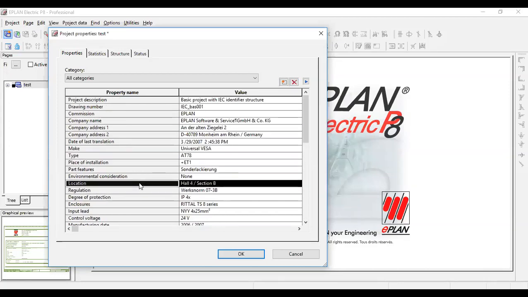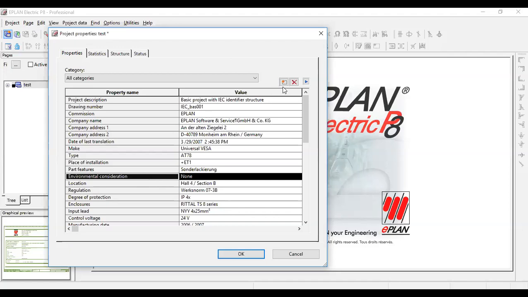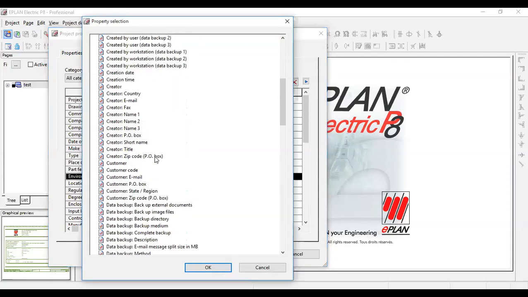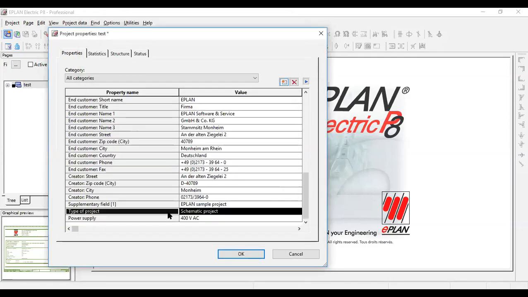But later on the company decides we want the power supply field, so we need to add it. So we can create new, and you will find that power supply field over here, and then okay. Actually, it is already pre-filled with power supply, that's why it is already coming, but most of the time it is not there when we set it the first time. So this is the project property we can set.